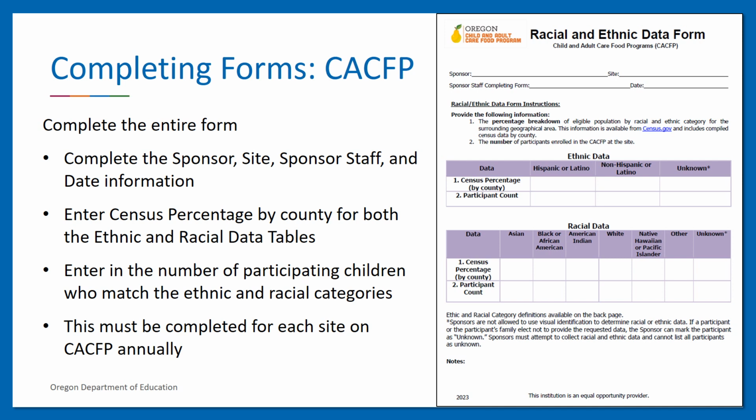To complete the CACFP Racial and Ethnic Data Form, sponsors must complete the entire form, including sponsor, site, sponsor staff who completed the form, and date in the blanks at the top of the form. Then, using the census.gov link, enter the census percentage by county for each racial and ethnic category in the table. Then enter the number of participants that match the ethnic and racial categories who are enrolled in CACFP at the site. A form must be completed for each site on CACFP annually.